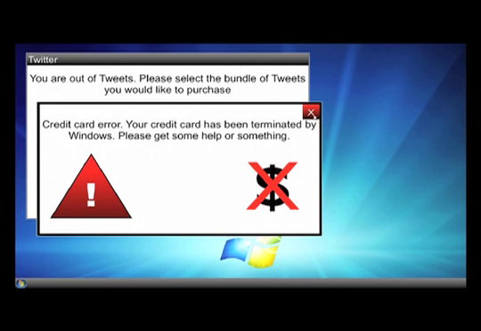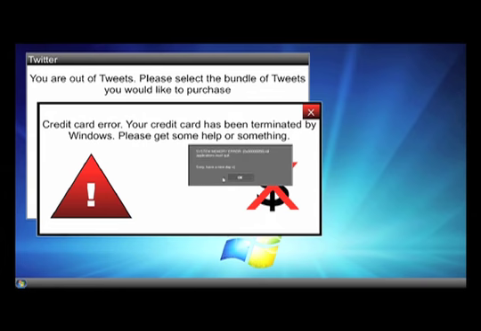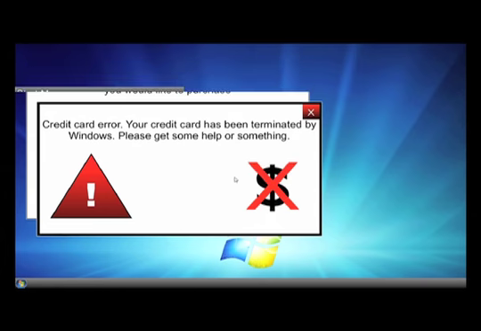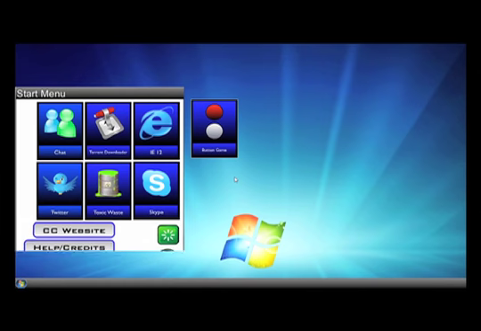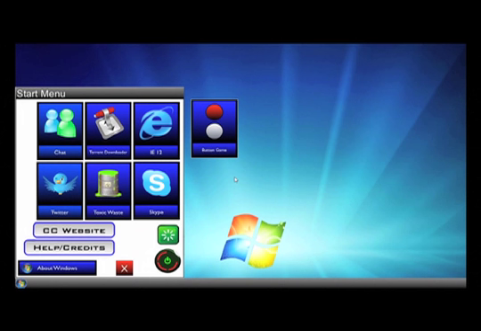Well, I guess we'll just have to close this. Whatever. When you set up Windows Crap Edition, I guess you got to register your credit card into the registry, and it'll save it there, hopefully securely enough. But apparently, Windows terminated my credit card for me.